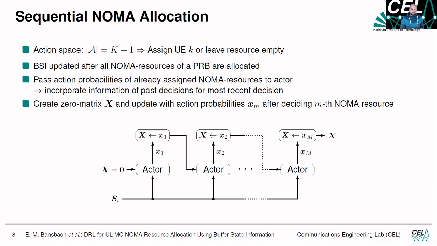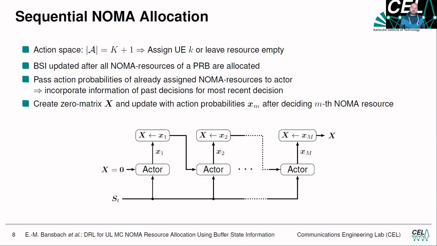So for example, if user equipment 1 gets the first physical resource block, maybe it's beneficial to leave the second NOMA capability empty, so that just user equipment 1 can transmit on this physical resource block without any distortion of other user equipments. So we have the action space, which consists of K plus 1 actions: assign user equipment K or leave a resource empty.